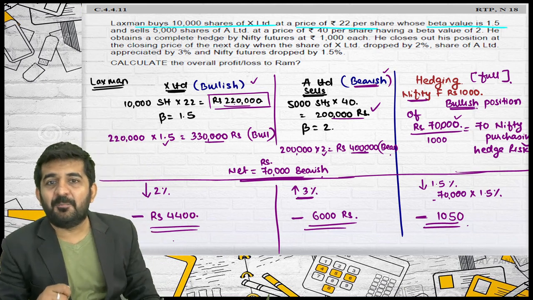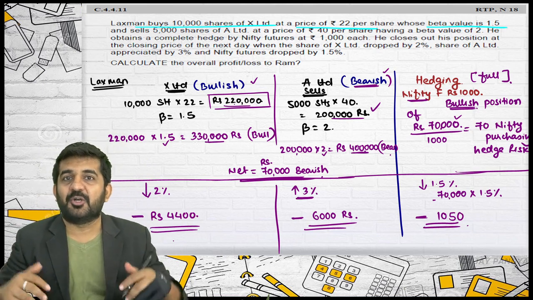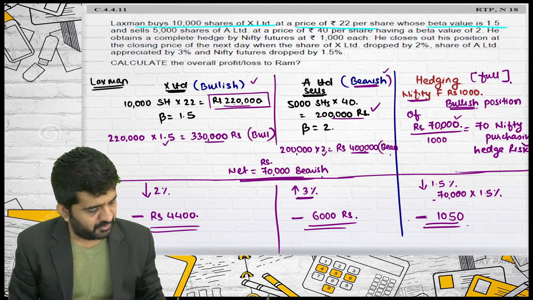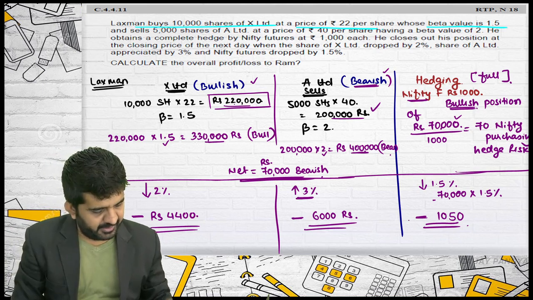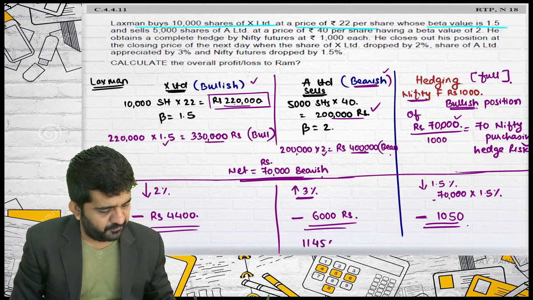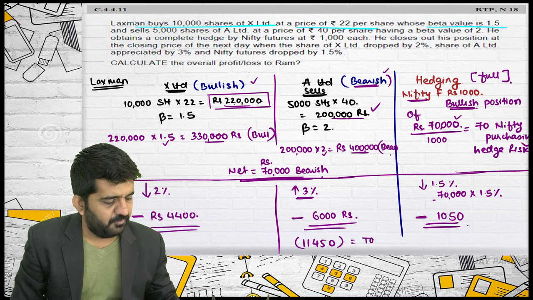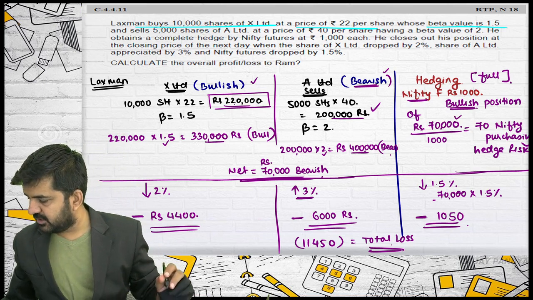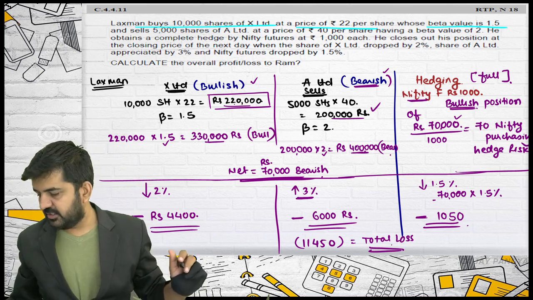Even with a complete hedge, you are totally losing money. Is it alright? You need to give me the reason. This is 10,400 and 1,050. 11,450 will be total loss in all the positions. Is it alright? Let me verify our answer is even correct or not. Yes, it is correct.